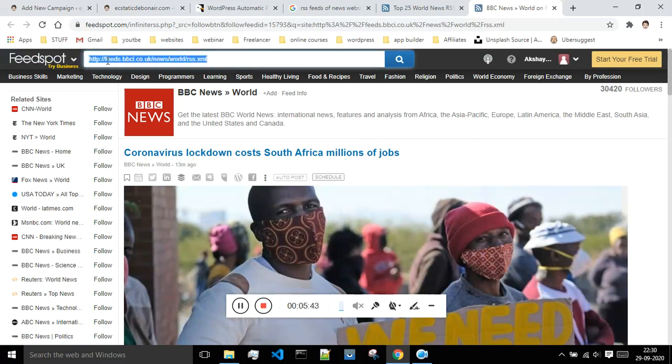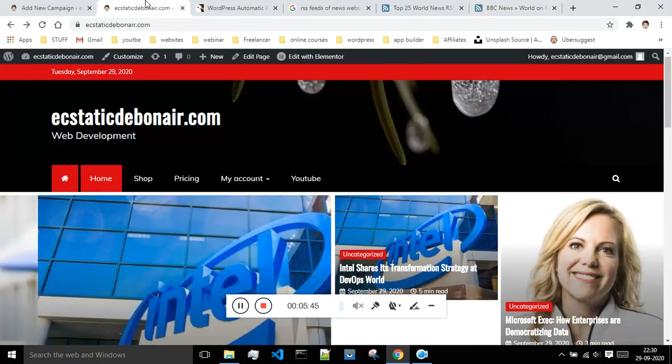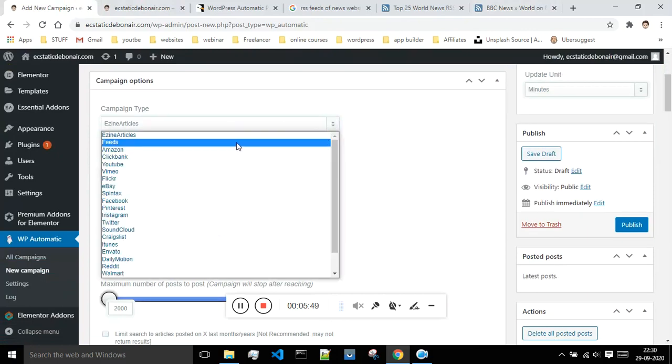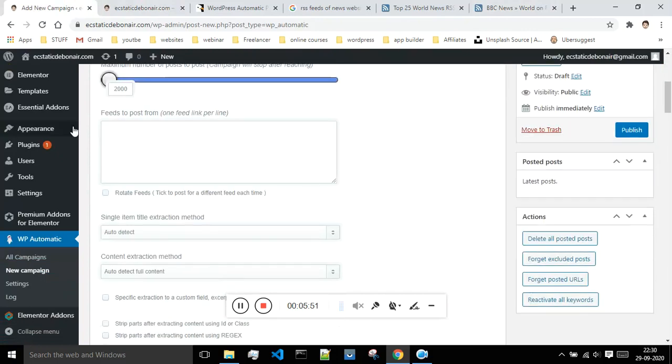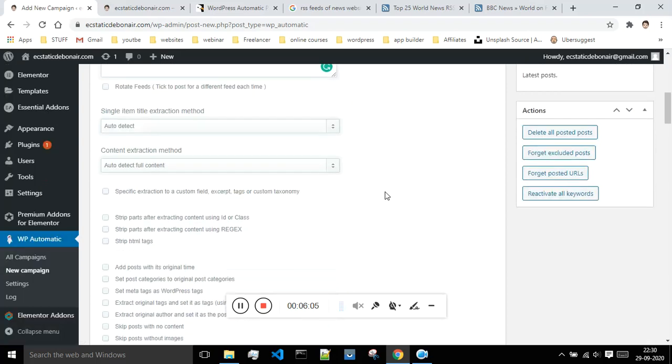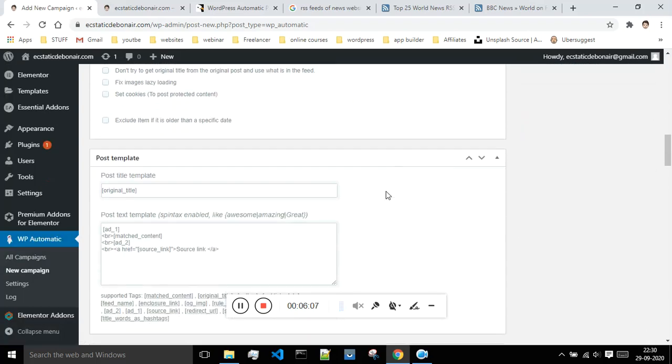Just copy this, come to this campaign, and over here you have to select the campaign type as feeds, and paste that website RSS link over here. Then drag and drop this cursor to set how many posts you want on your website from this campaign. After that, you don't have to make any changes over here.